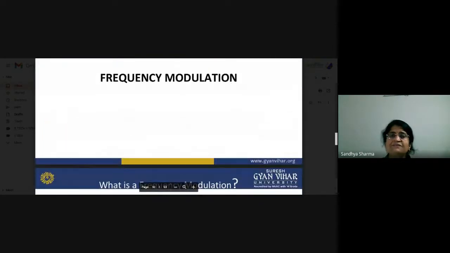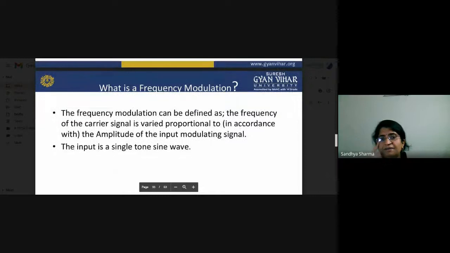Now we will see frequency modulation. In our last definition, the property or characteristic of the carrier signal is changed according to the instantaneous value of the modulating signal. So what is the property? The frequency of the carrier signal will be changed according to the instantaneous value of the modulating signal. And the input is a single tone sine wave.